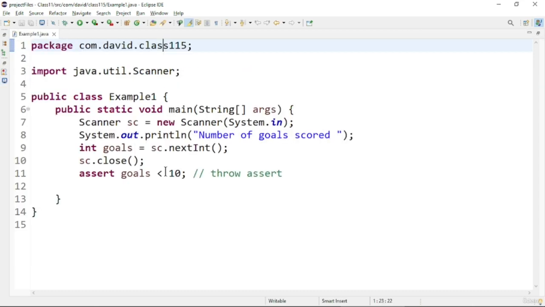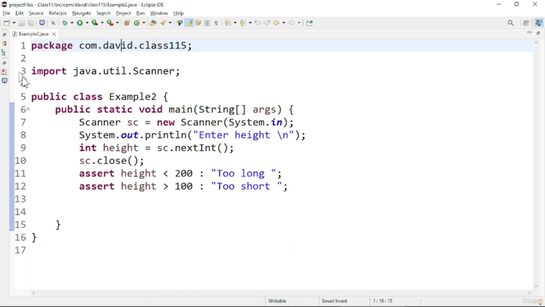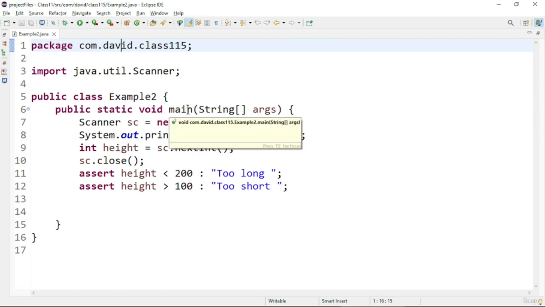Now let us see another program based on the assert keyword. In this program we are going to see the second syntax of the assert keyword. So assertions can be done in another way. Here in this program I am going to check the height of people, so that if the height is less than a certain limit it will throw an assertion error, and if the height is greater than a particular limit, then it will also throw an assertion error. That is the goal. Now let us see this program.